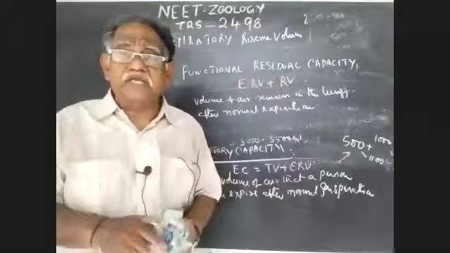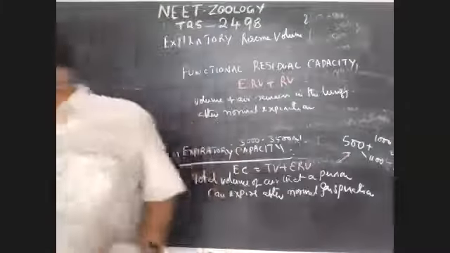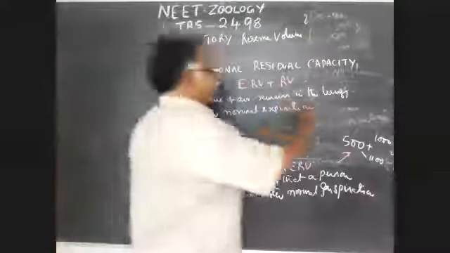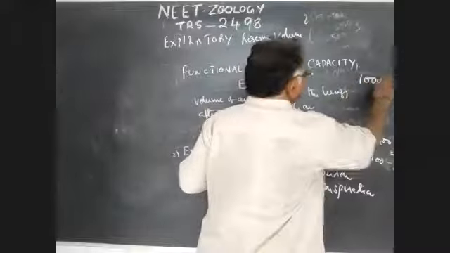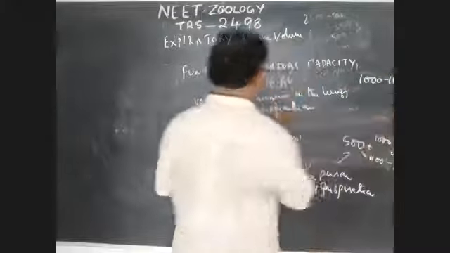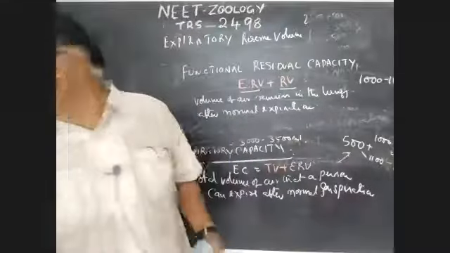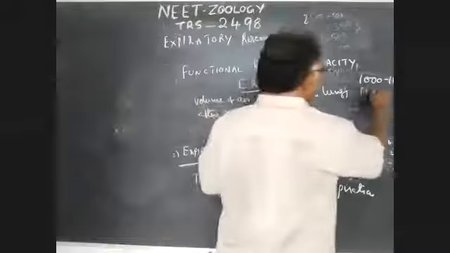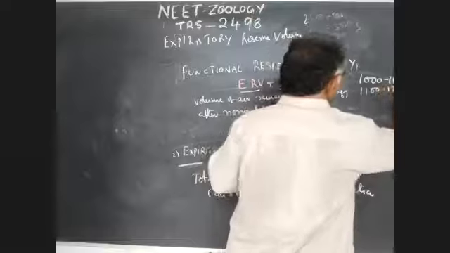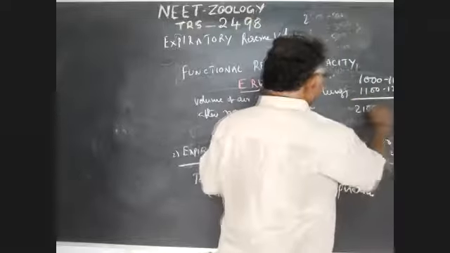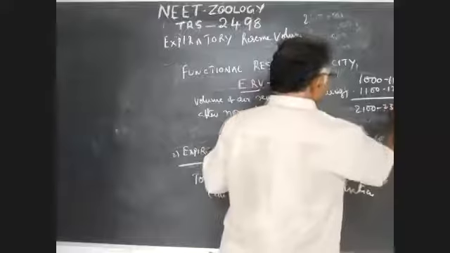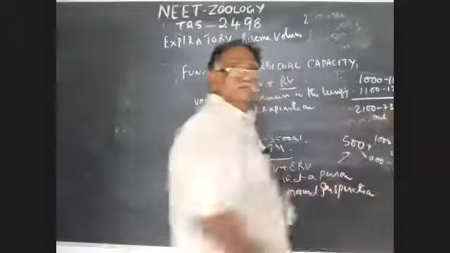What is the value of ERV? 1,000 to 1,100. What is the value of residual volume? 1,100 to 1,200. So the total is 2,100 to 2,300 ml.